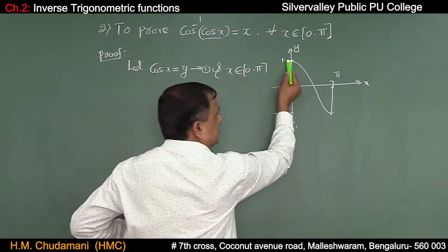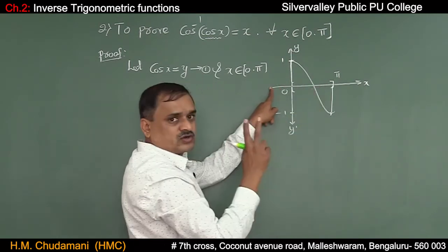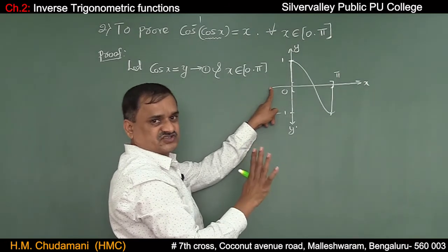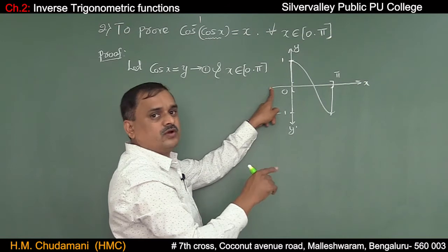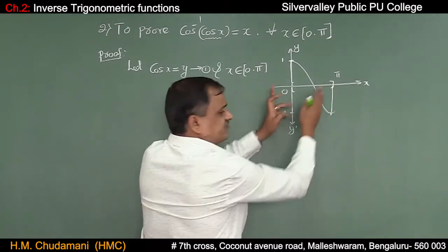If you take minus pi by 2 comma plus pi by 2, it cuts the curve at 2 points. It's not one-one. That's why inverse of cos doesn't exist. If you want this to be bijective, you need to restrict between 0 to pi.